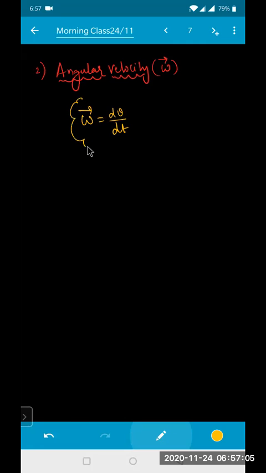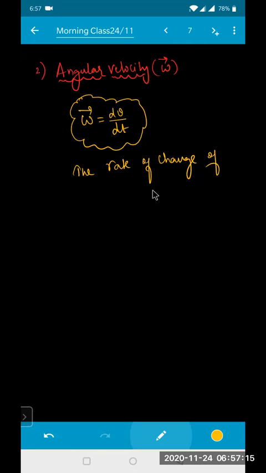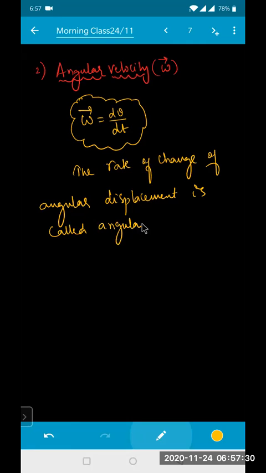Let me write that down. The rate of change of angular displacement is called angular velocity, represented by the letter omega.